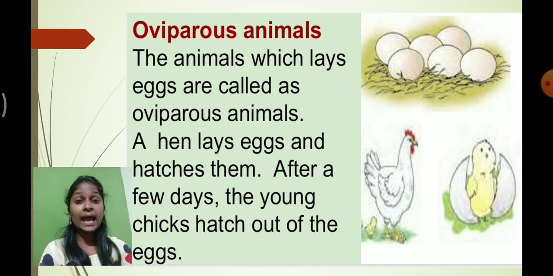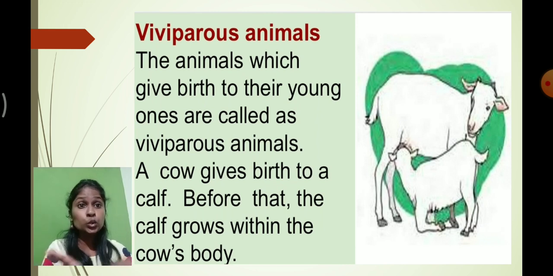The animals who lay eggs are called oviparous animals. And there are many types of animals who do not lay eggs. They directly give birth to their young ones. Those animals are called viviparous animals. Like the cow reproduces the calf directly, human beings reproduce human beings directly, the dog reproduces puppies, and the cat reproduces kittens.